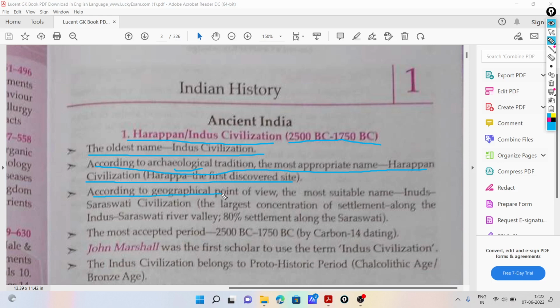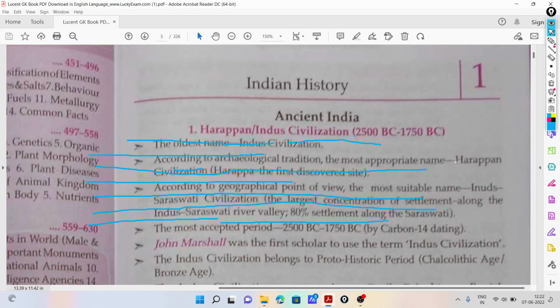According to the geographical point of view, the most suitable name is Indus Saraswati civilization, with the largest concentration of settlements along the Indus Saraswati river valley. The civilization lay along the Saraswati river, so it is also known as Indus Saraswati civilization. 80% of settlements were along the Saraswati, meaning 80% of the people lived beside the Saraswati river.